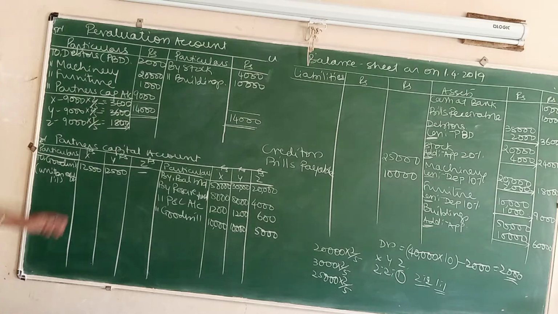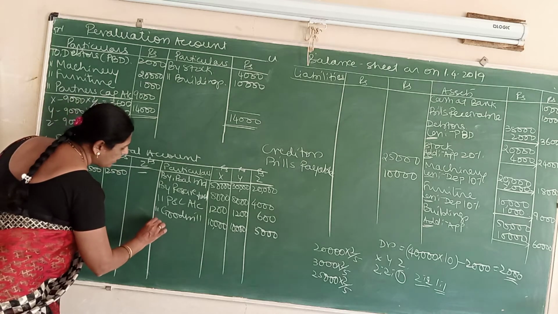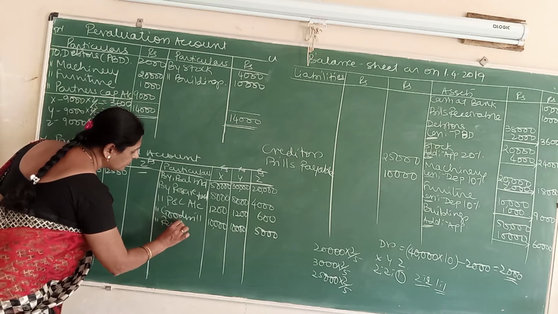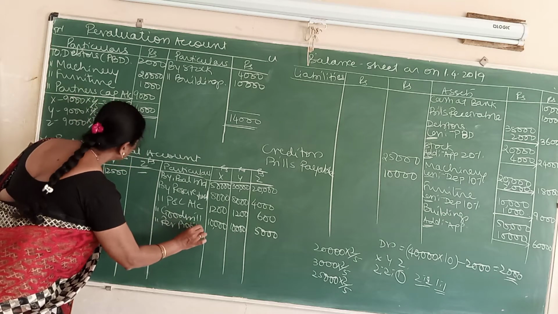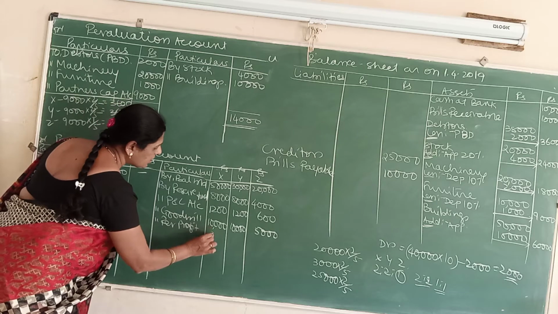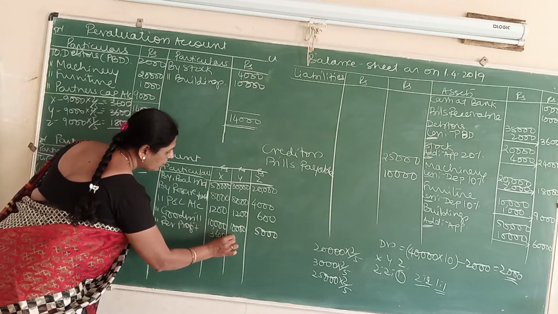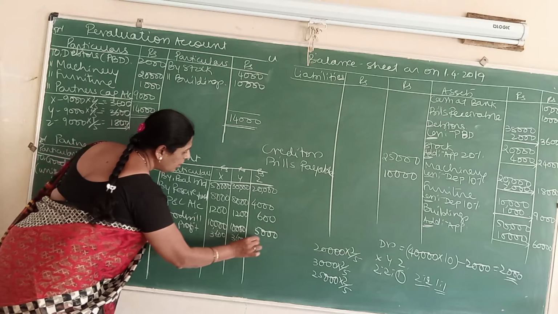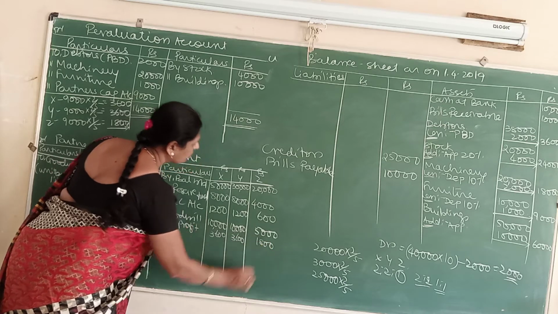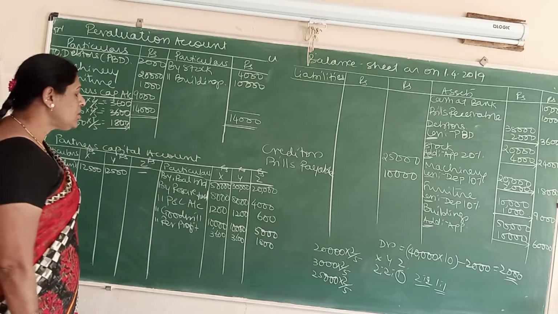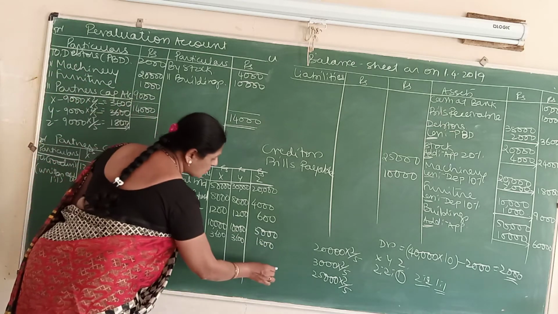Okay. Come to the opposite side of the partner's capital. Write it as by revaluation profit. Write it as 3,600, 3,600, 1,800. Now close your partner's capital accounts.